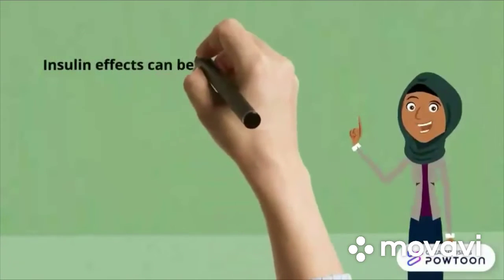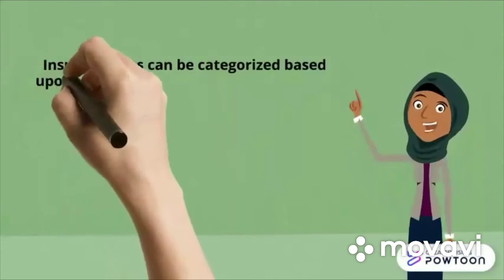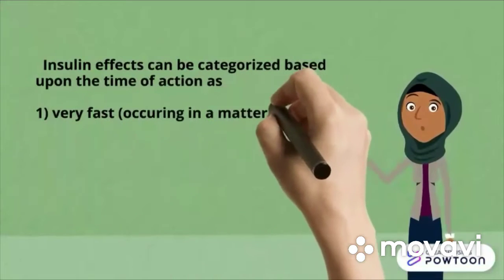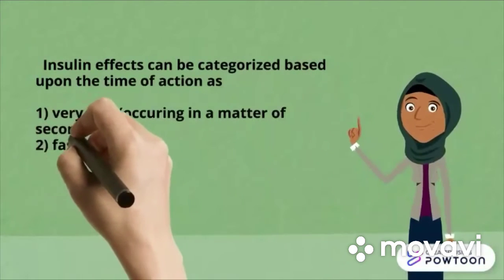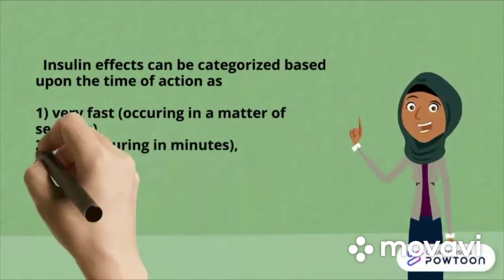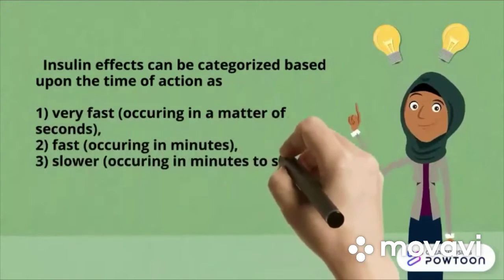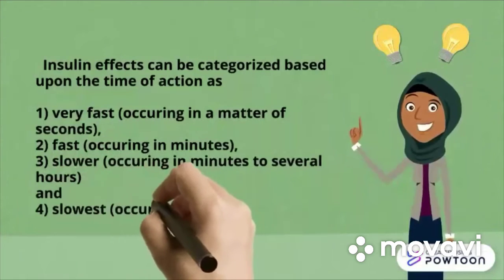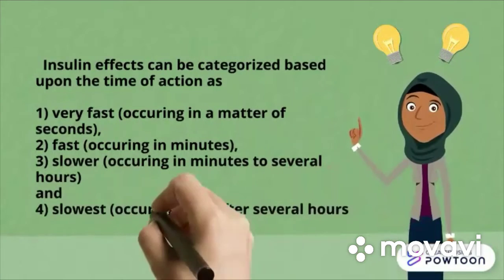Insulin effects can be categorized based upon the time of action as: 1. Very fast, occurring in a matter of seconds. 2. Fast, in minutes. 3. Slower, minutes to several hours. And 4. Slowest, after several hours or even days.